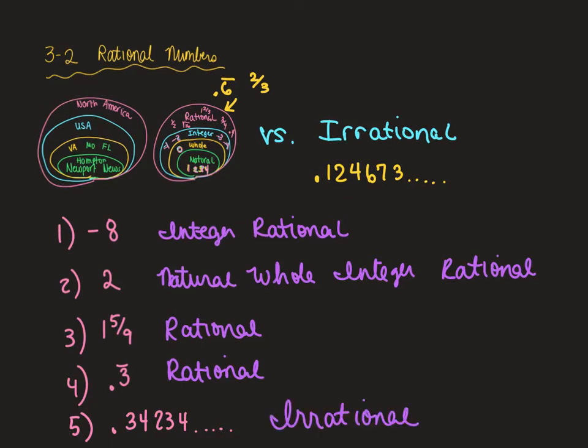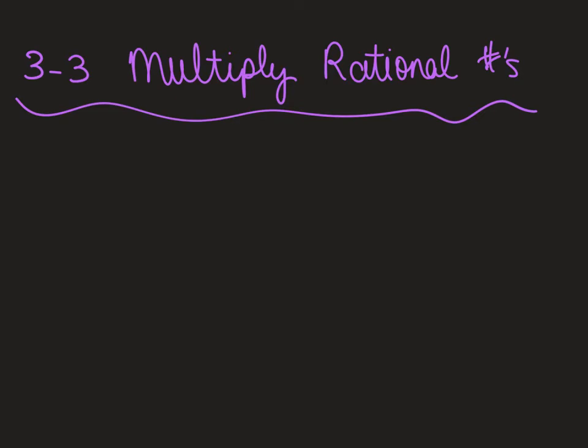Number 5, only irrational. The second part of this video is about lesson 3.3. Now we're going to multiply rational numbers. Really, that just means we're multiplying fractions, we're multiplying mixed numbers. Okay, that's what we're going to multiply.